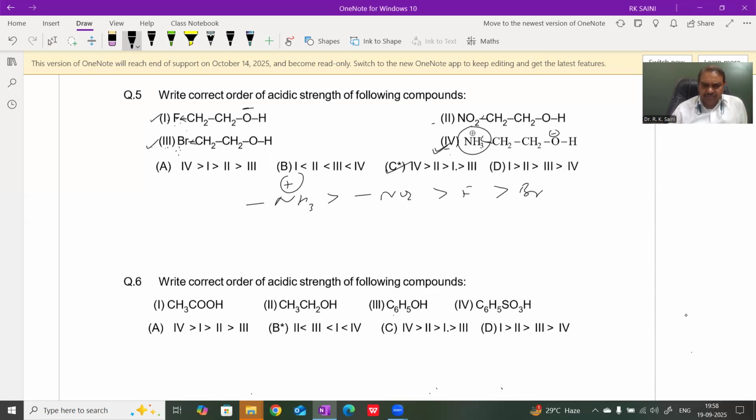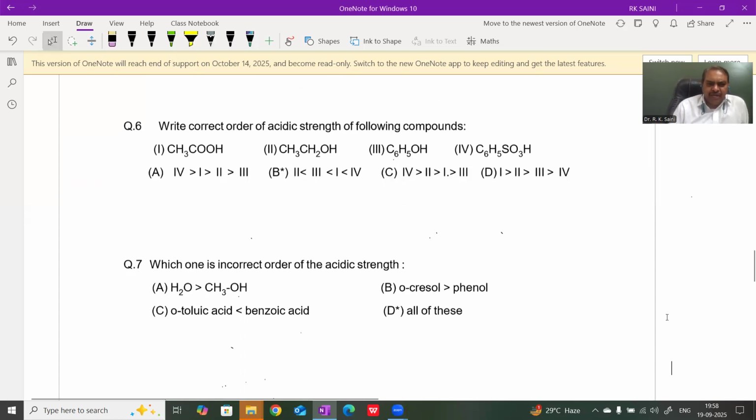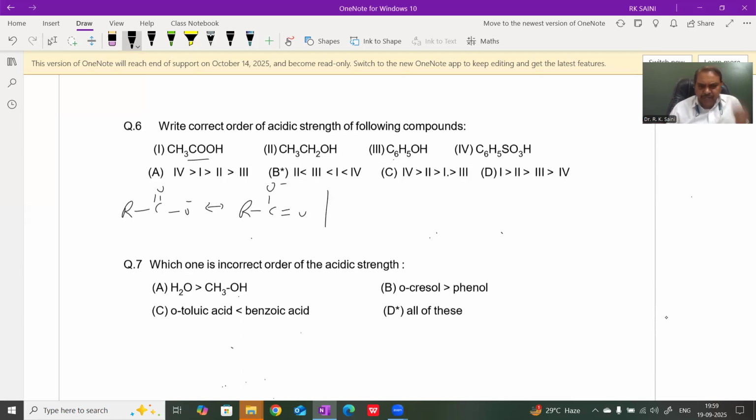Option number C. Question number 6. Check the stability of the conjugate base. The carboxylate ion has two resonating structures. These resonating structures are identical, or we can say such type of resonance is known as synchronized. And synchronized resonance is more dominant than unsynchronized, as in phenol.